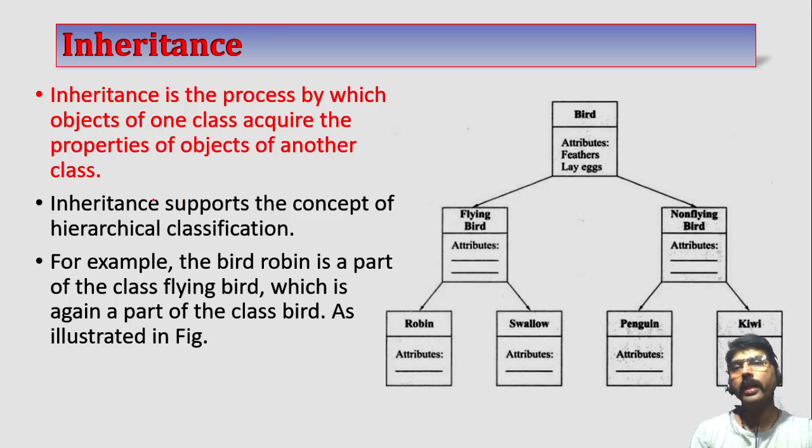Next one is called inheritance. Inheritance is one of the important properties of OOPS. If you see properly, most of these features, whatever I explained, belong to the real world. In the real world also, we have classes, objects, encapsulation, abstraction, etc. In a similar way, we also have inheritance.